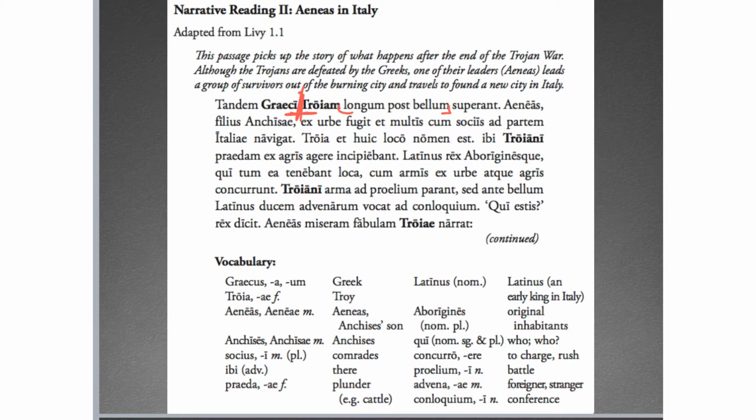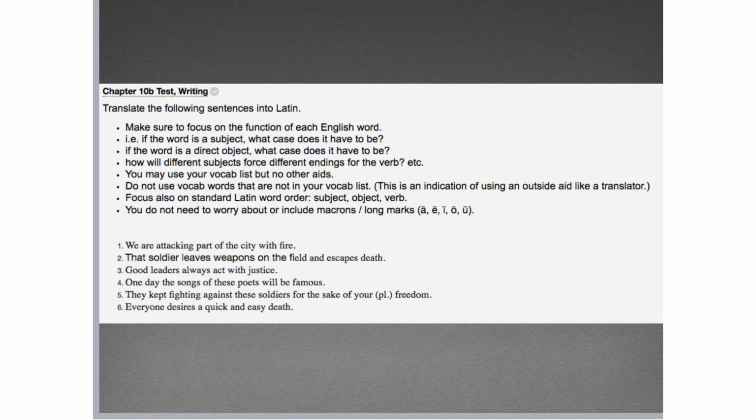All right, Aeneas, Filius Anchisae, ex urbe fugit, et multis cum sociis ad partem Italiae navigat. So Aeneas is the subject. It's a little funky with that ending, but that happens to be its nominative, so this is a nominative singular. So Aeneas, the son of Anchises, flees from the city and sails with many friends, many comrades, to a part of Italy. Now, I'll leave the rest.